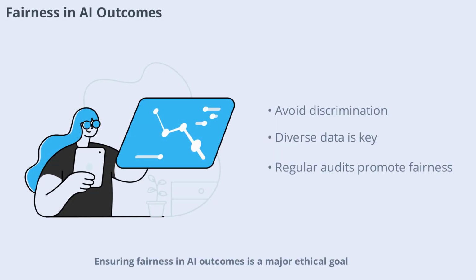Ensuring fairness in AI outcomes is a major ethical goal. Narrow AI systems can inadvertently discriminate against certain groups if not properly designed and tested. Regular audits, diverse training data, and inclusive design practices can help promote fairness. By actively seeking to identify and mitigate biases, organizations can create AI systems that serve all users equitably.